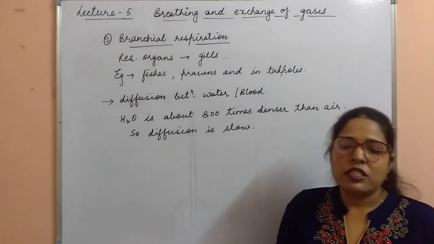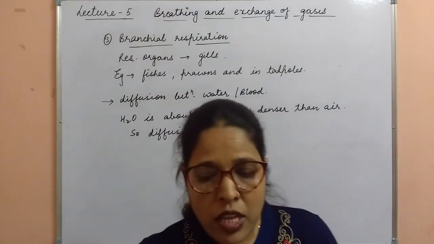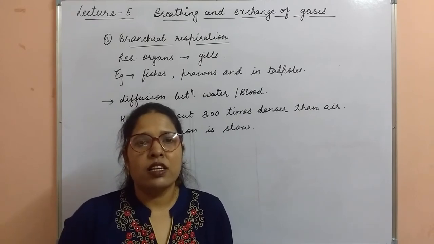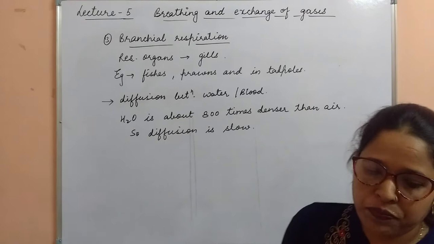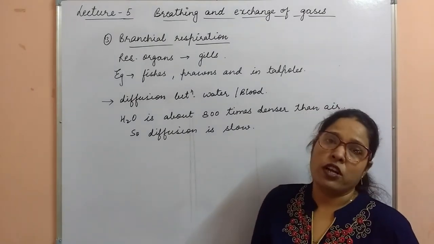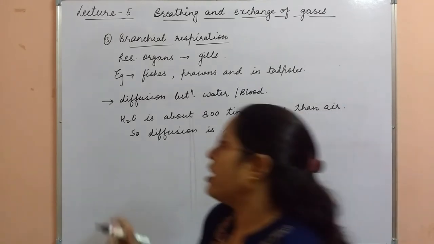The second one is that the oxygen in water is much less compared to air. Clear? So the oxygen which is dissolved in water is approximately 30 times less than air.